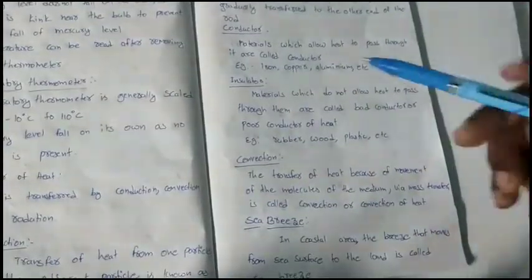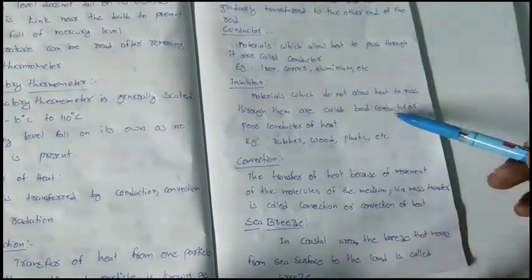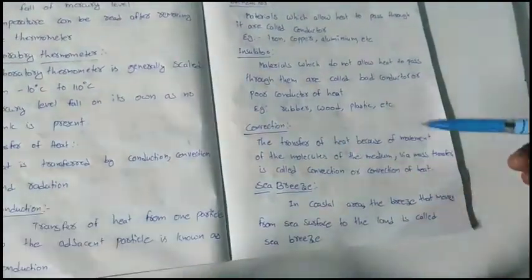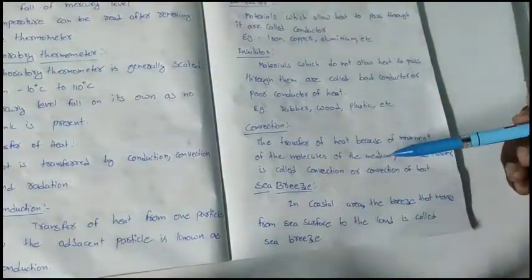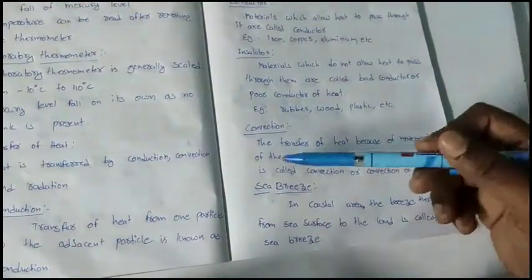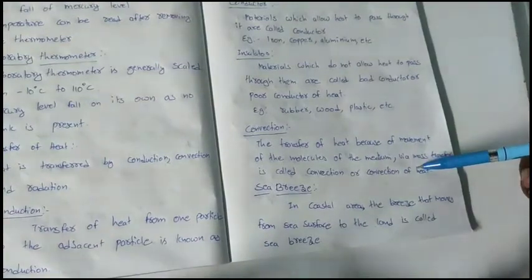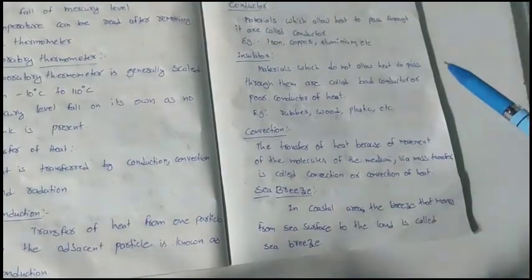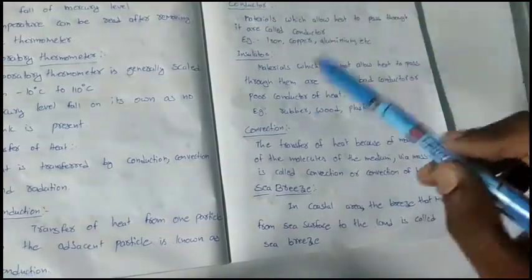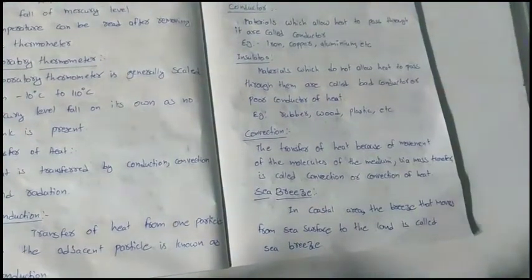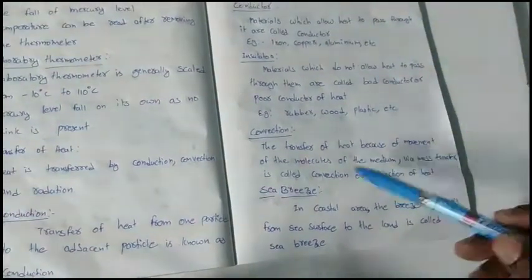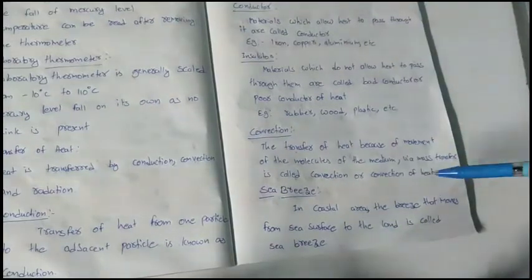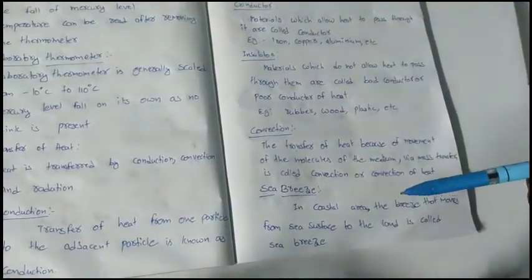Our next topic is convection. What is convection? It is the transfer of heat because of movement of the molecules of the medium, that is mass transfer, called convection of heat. In the case of conduction, molecules do not move from their place to another place. That means there is no movement of the molecules. But in the case of convection, heat is transferred because of the movement of the molecules.